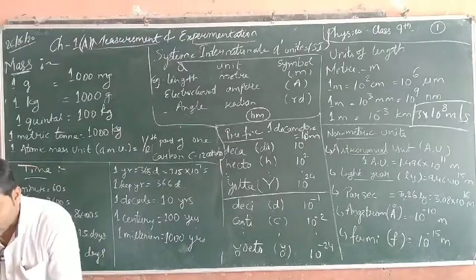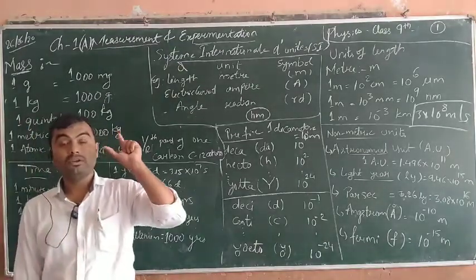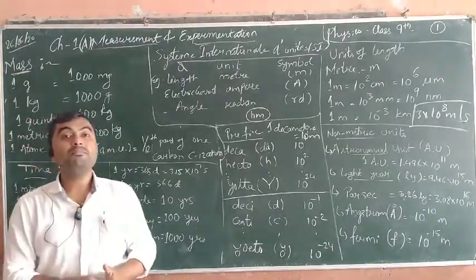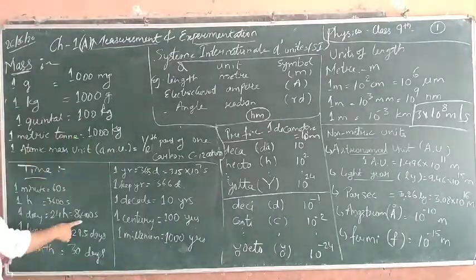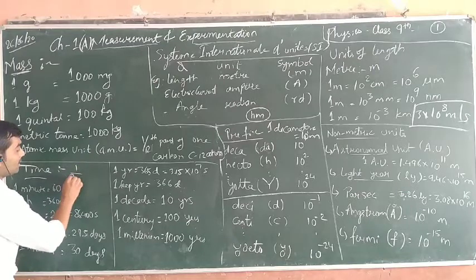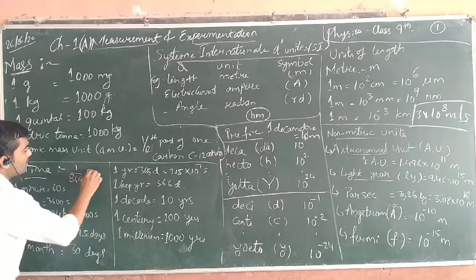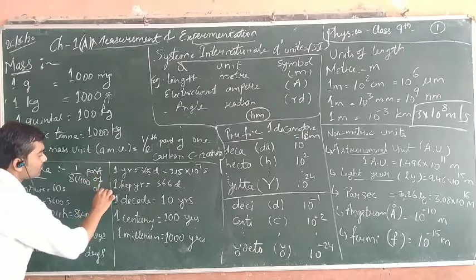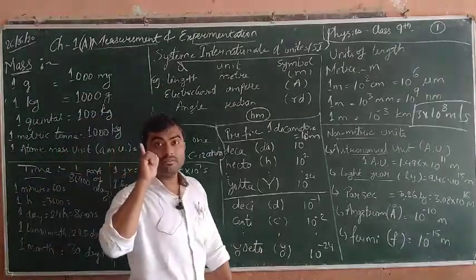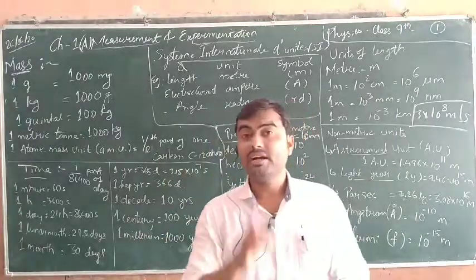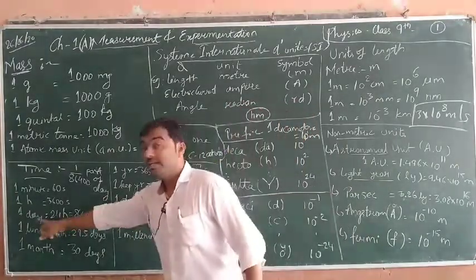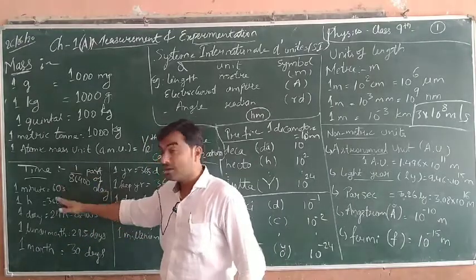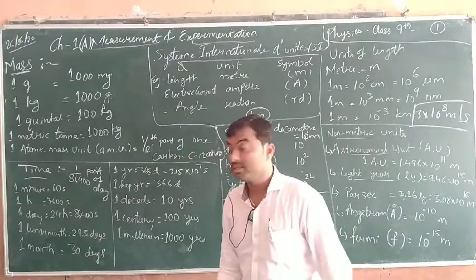So time is defined as, generally we use the time, the smallest unit is second. So a second is defined as 1 by 86,400 part of a day. Means in one day we have 86,400 seconds. You convert all these, all are basic conversions.